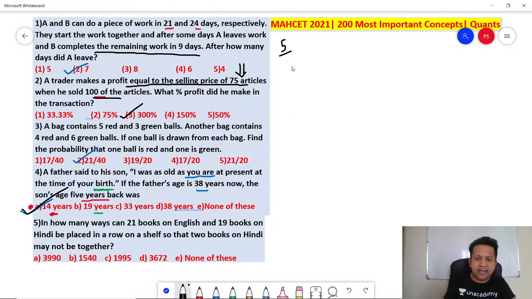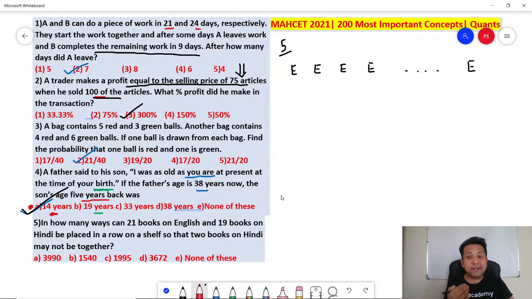Okay. So just put all the English books like this. Dot, dot, dot, dot. There are 21 of them. Now they are saying no two Hindi books can be together. So it's very easy. It means I need to put the Hindi books in the gaps.